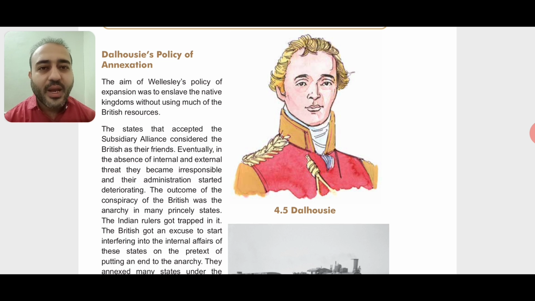So in the beginning, the kings who took the help of the Britishers through subsidiary alliance felt safe, but later on they realized that they were actually trapped and they were dependent on the Britishers and they could not take their own decisions. Eventually, in the absence of internal and external threat, they became irresponsible and their administration started deteriorating. Now what does this mean?